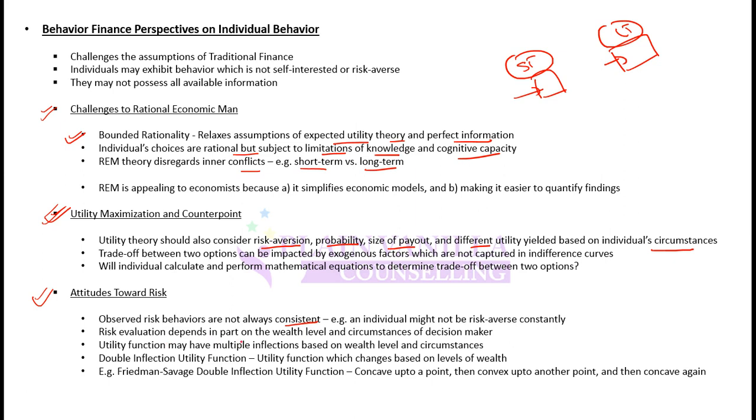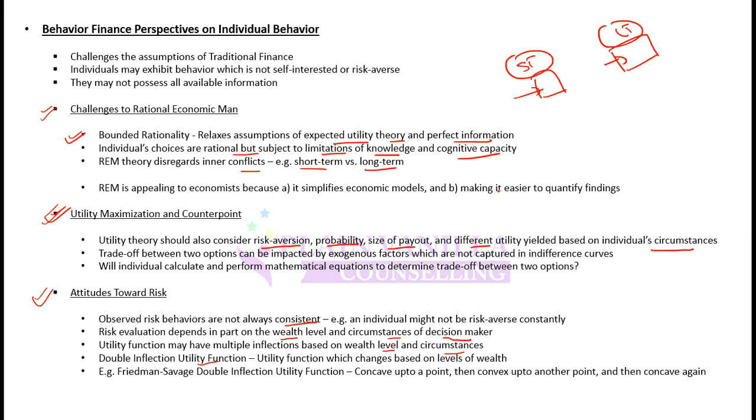Risk evaluation depends in part on the wealth level and circumstances of decision maker. So maybe due to changes in circumstances, his risk profile changes. Utility function may have multiple inflections based on wealth level and circumstances. Double inflection utility function. Another important key point is that behavioral finance talks about double inflection utility function.